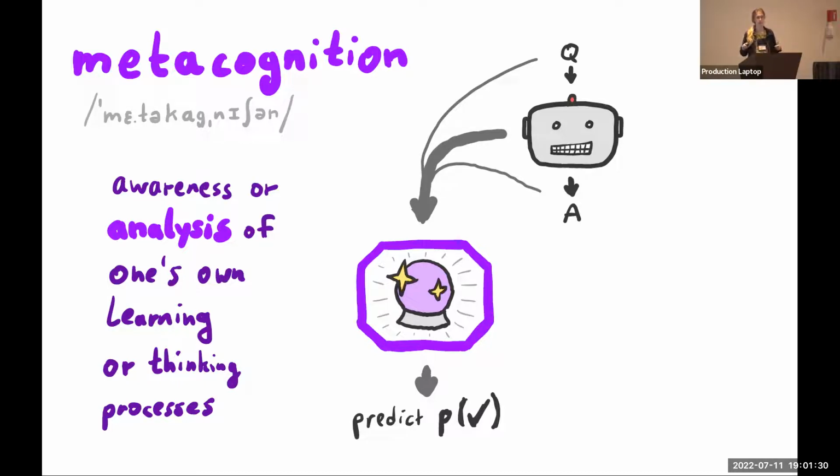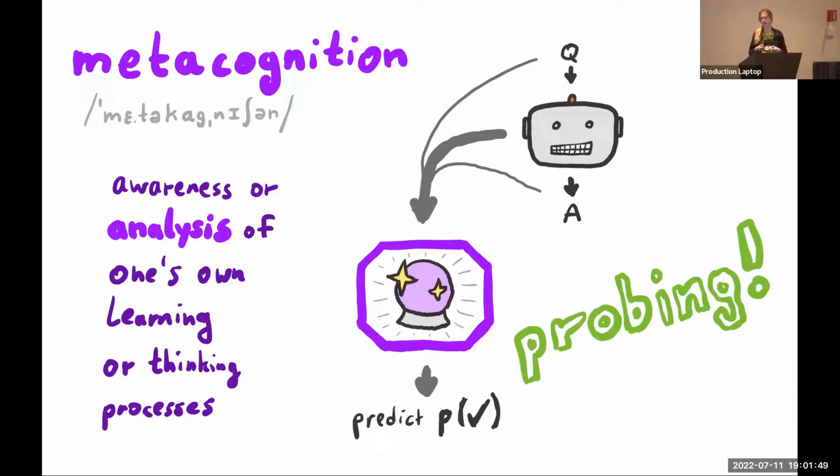If there is a signal in the bot, like if the bot knows that it is bullshitting, this should be possible, right? But if the bot truly is trying its best, and like, I thought I was confident, but I turned out to be incorrect, not my fault, then there's no way that we're going to get any useful signal out of this, right? So this will serve as a way to probe what's in the bot, and if we can do this task, if we can help calibrate the bot.